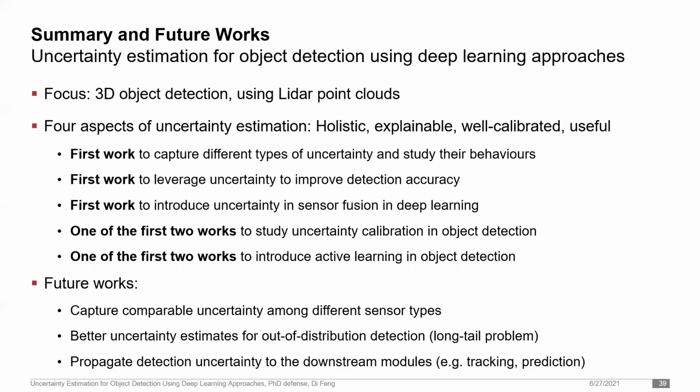Many open research questions remain. For example, how to capture comparable uncertainty among different sensor types, how to get better uncertainty estimates for out-of-distribution data, in other words, the long-tail problems, and how to propagate detection uncertainty to the downstream modules, such as tracking and prediction.